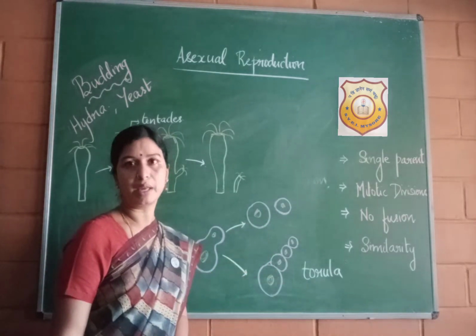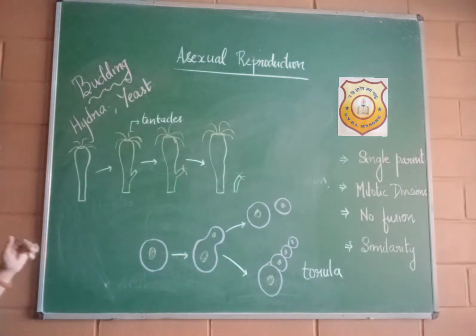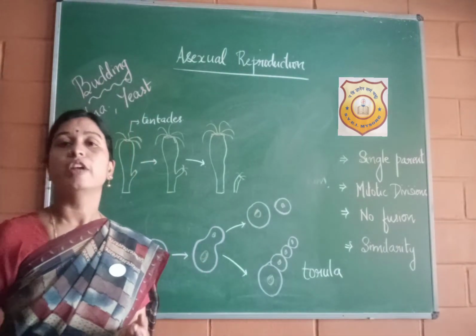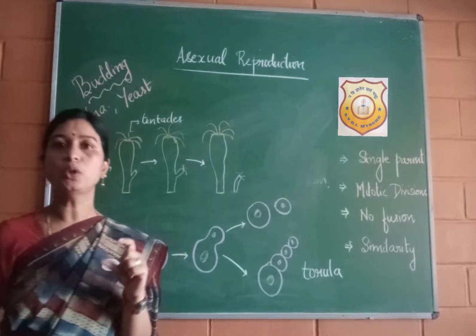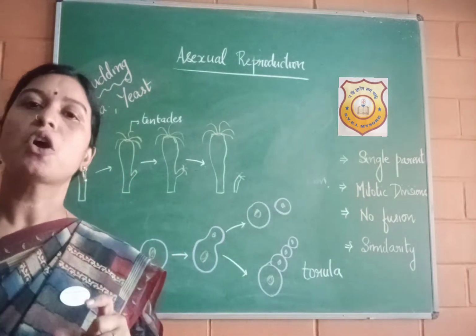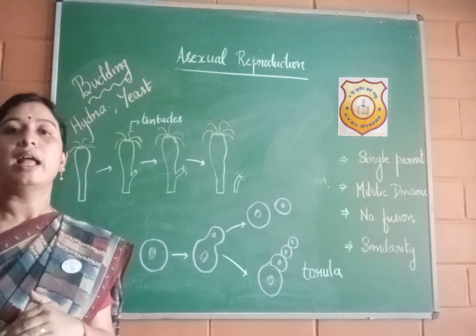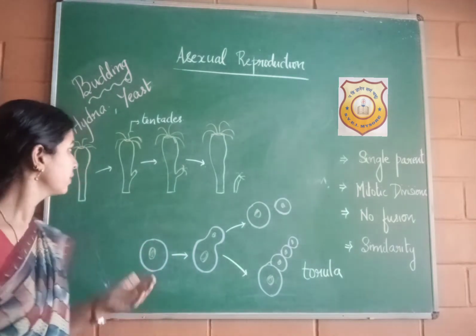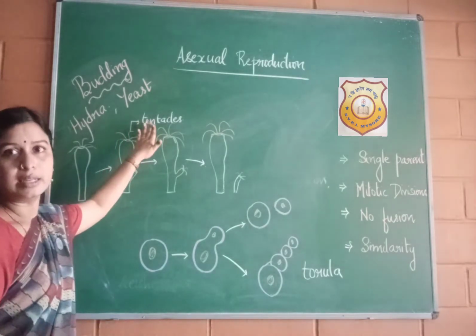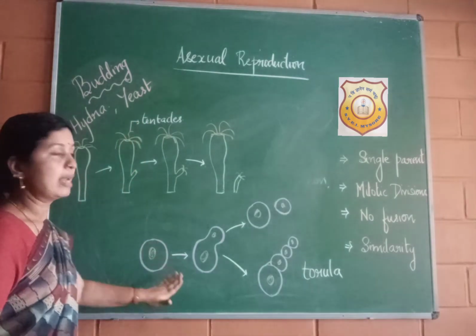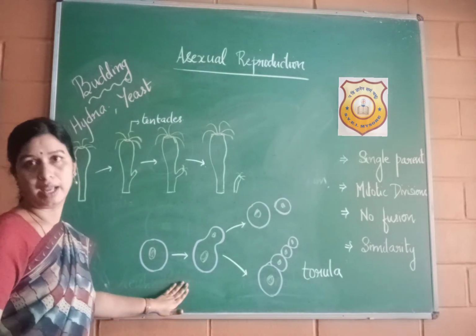This stage is termed as torula. So budding is a type of asexual reproduction where a small outgrowth called a bud is formed on the parent organism, and then later it detaches itself and grows into a new organism. Examples: hydra and yeast.